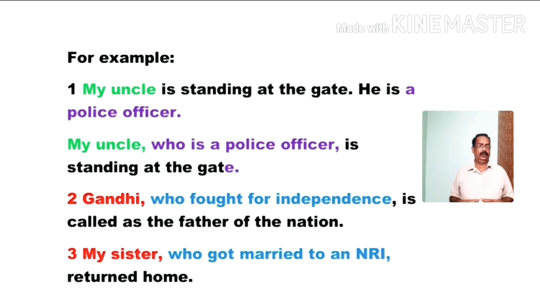Who got married to an NRI. Here my sister is only one sister. She got married to an NRI. She returned home. Here with my sister the identification is clear. We need not give any definition. So we need not use a defining clause here. I am giving extra information. So I separated who got married to an NRI. It is not necessary actually.